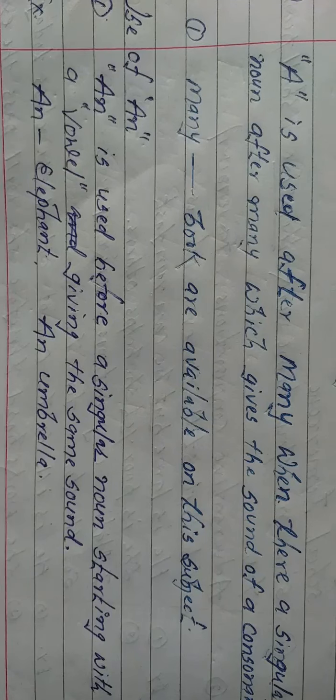If there is such a condition, you will have to apply a there. So see the example: many a book is available on this subject. So here book is a singular countable noun, we will have to apply a before it.